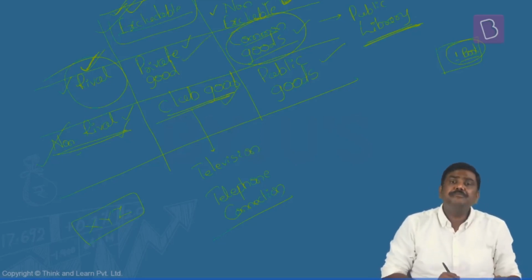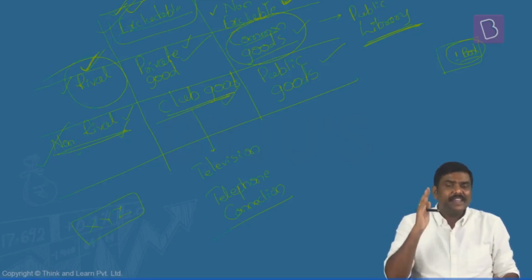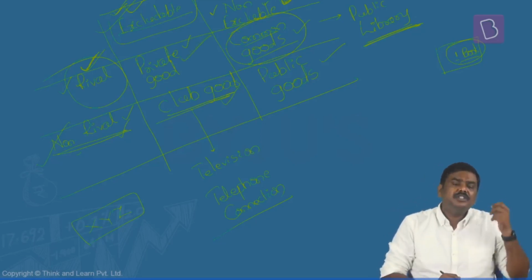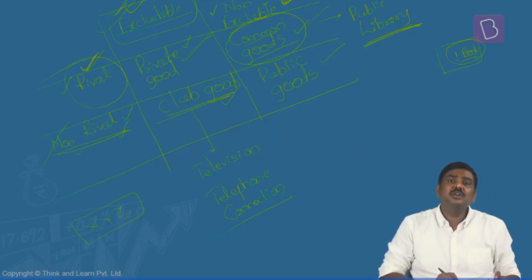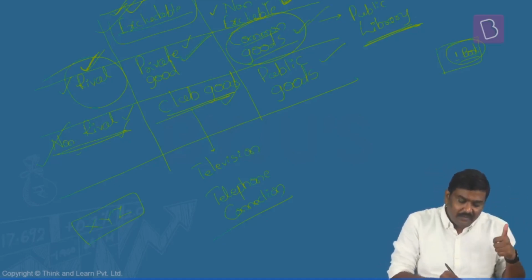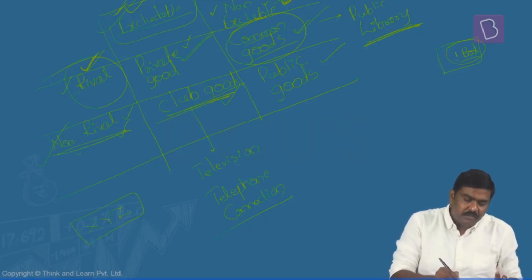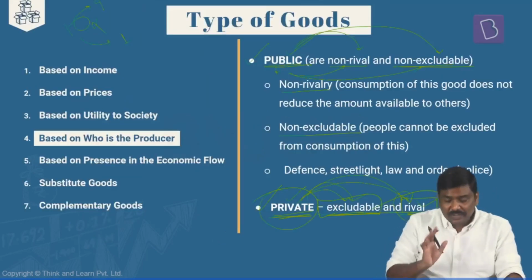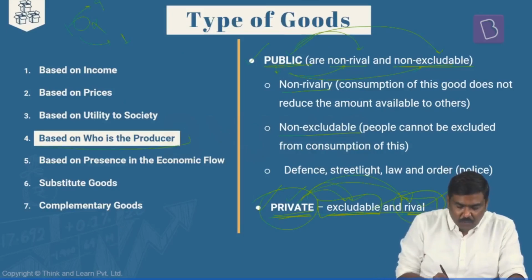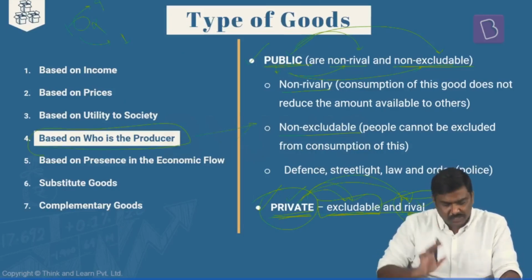So one set of goods is public goods, which are non-rival and non-excludable. The second set is private goods, which are rival as well as excludable. The third one is common goods, which are rival and non-excludable. And the fourth one is club goods, which are non-rival and excludable. This is one more very important classification, based on who is the producer of these particular goods and services in the market.